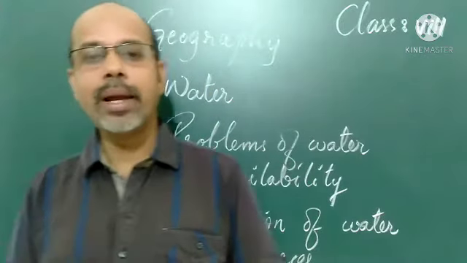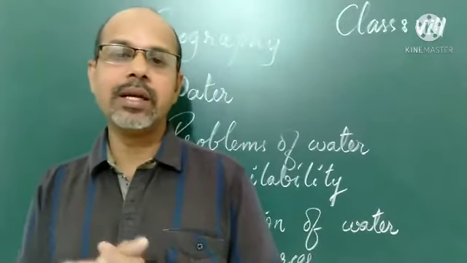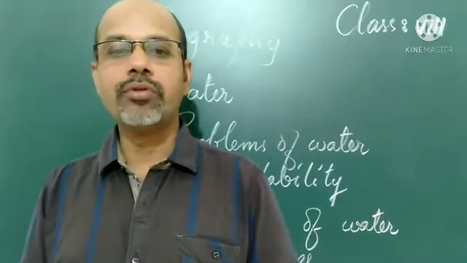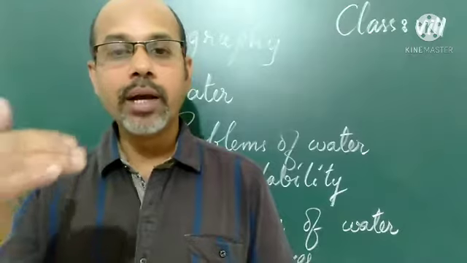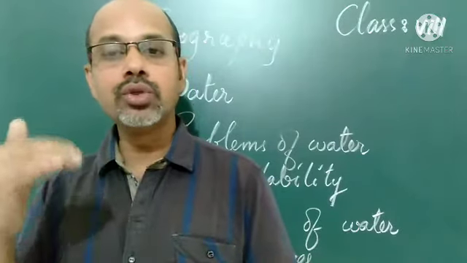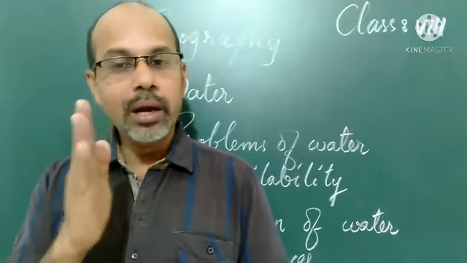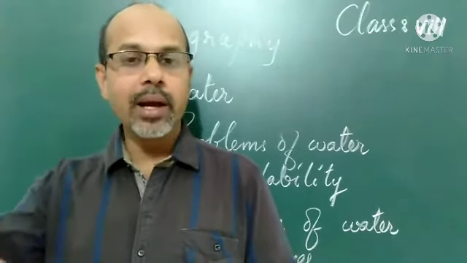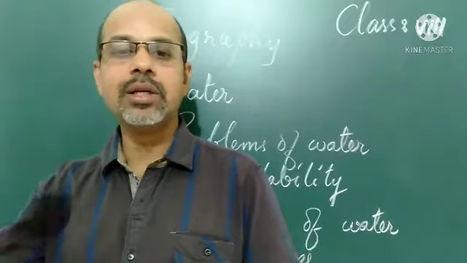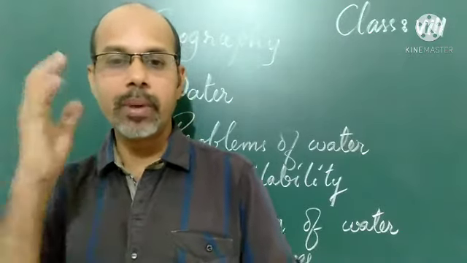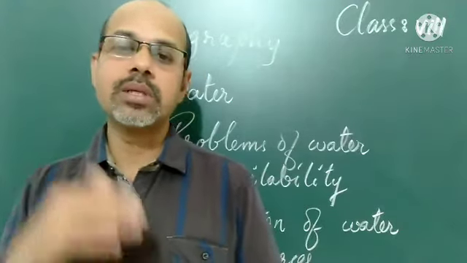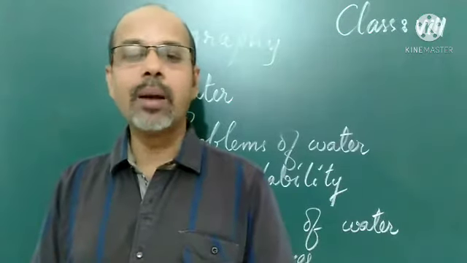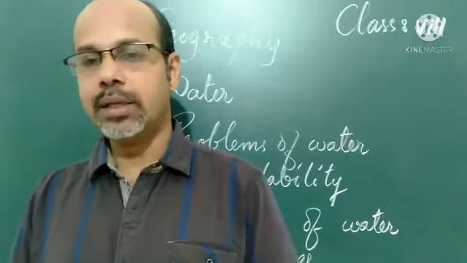There is a place called Amreli city in the Saurashtra region of Gujarat. A population of 1.25 lakh people lives here, and they depend completely on another city for buying water for drinking and other purposes. 1.25 lakh people are buying water from other cities.